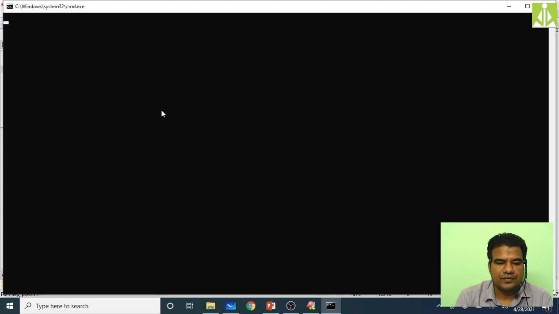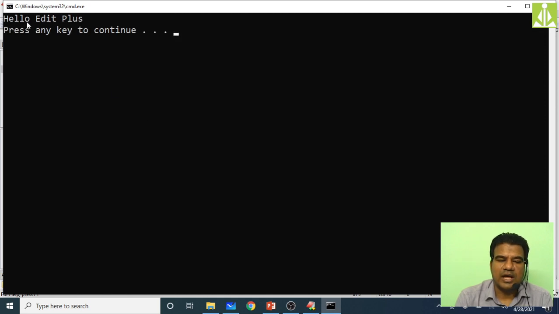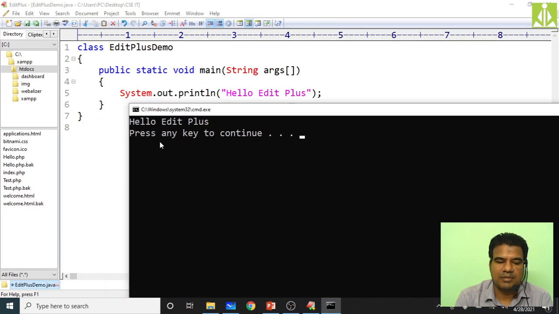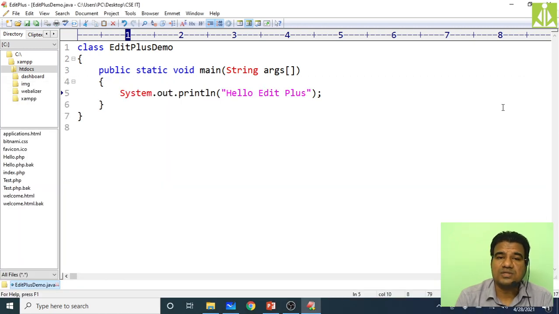Compile, compilation successful. Now run, Java run. You can see the output, hello EditPlus, the same message I am printing. So mostly we use EditPlus to execute our Java programs. Hopefully you understood, and you will do the setup in the same way in your computer environment, so that you can practice Java programs as I do here. Okay, thank you very much, students.